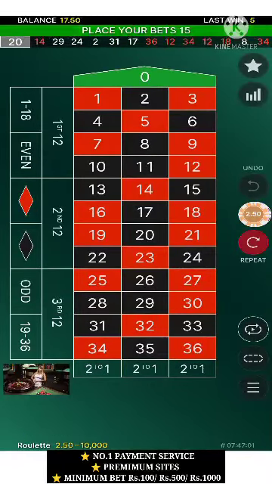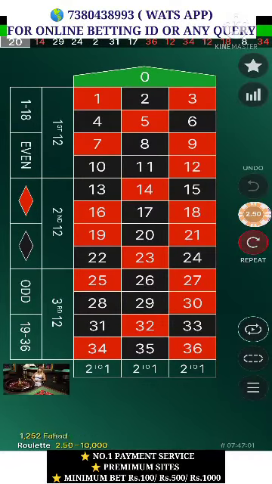So see, 1750. In the starting this was 1500 rupees. In the starting of the video you can see the balance above was 1500. Now it is 1750, meaning I have won 250 rupees.